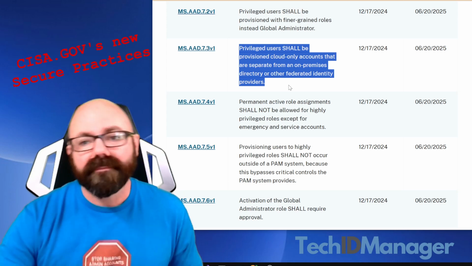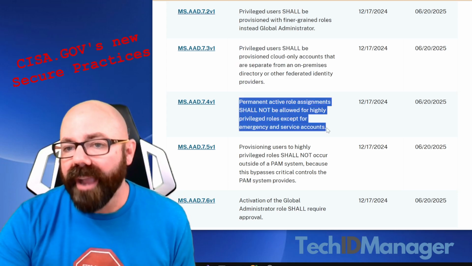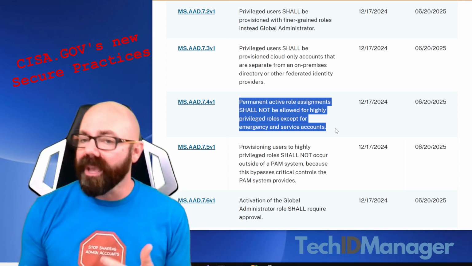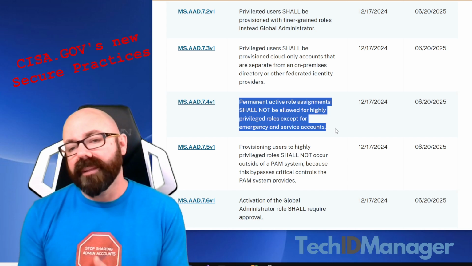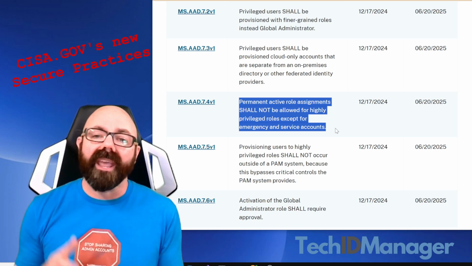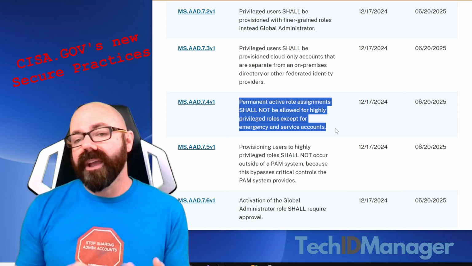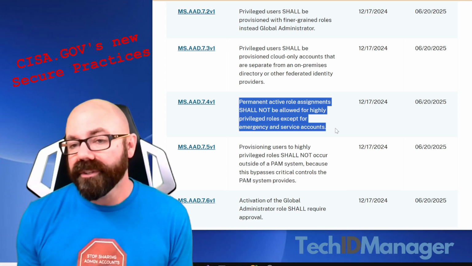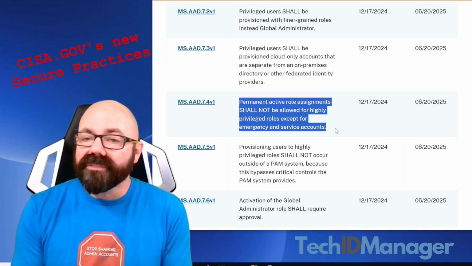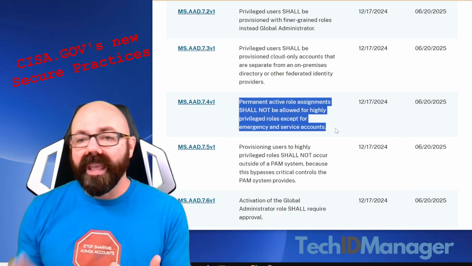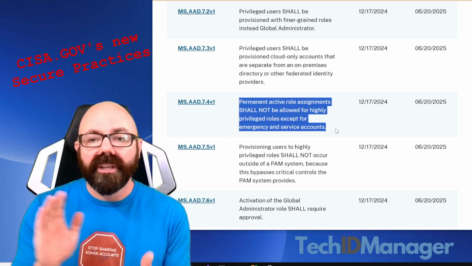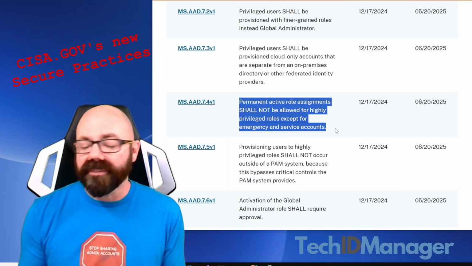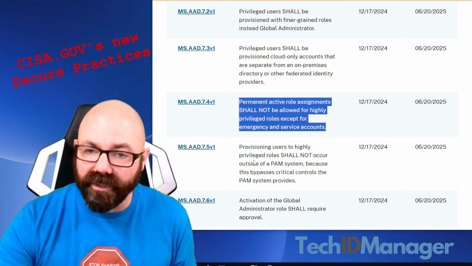The next one: permanent active role assignments shall not be allowed for highly privileged roles except for emergency and service accounts. We at TechIDManager have long believed this, and we have just-in-time accounts to handle just this thing. So that your account as a technician to access an Azure tenant or an on-prem domain controller or wherever it might be, even an individual Windows machine, only exists for the time that you need it. You request that it be enabled, the account is created, provisioned, new password set, sent back to you, MFA all set up for it, so then you can use that account for a duration of time that you need. This is something we think is very important.